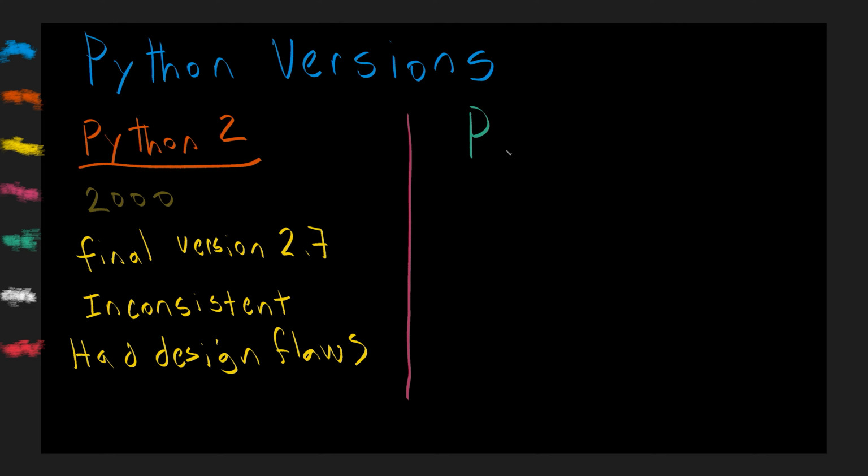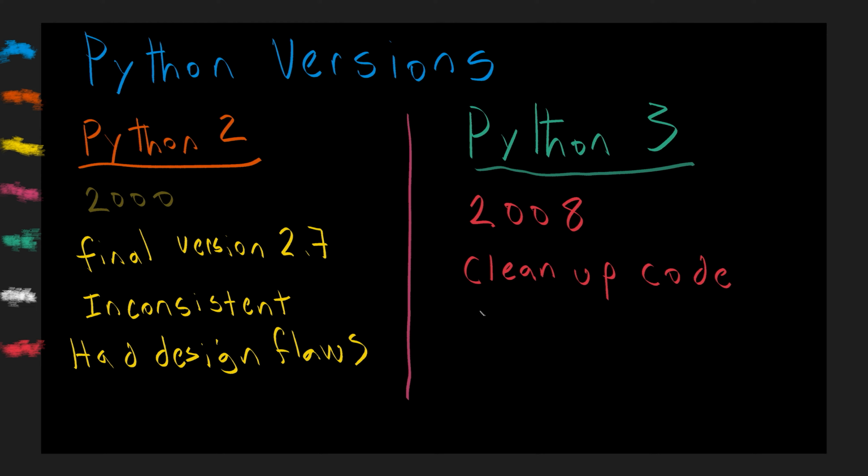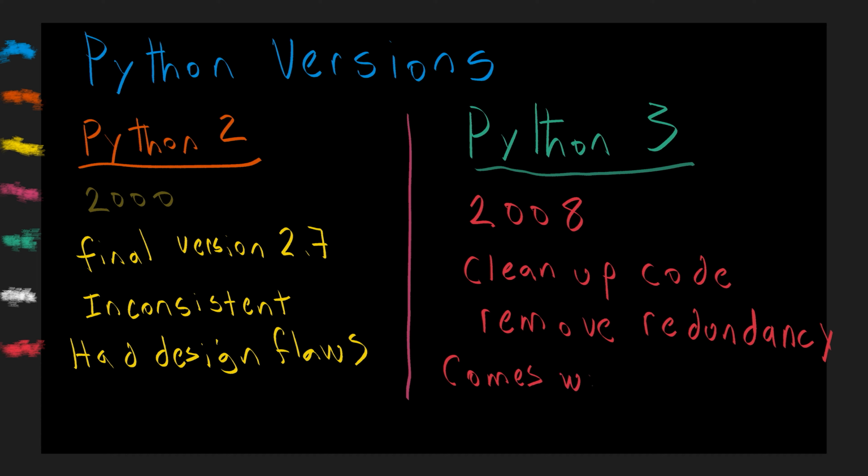Python 3 was released in 2008 as a major overhaul, with the primary goal to clean up the code base and remove redundancy. Unfortunately, not all code in Python 3 will work with Python 2. You can find the most recent version of Python 3 at python.org. However, when you install ArcGIS Pro, it automatically installs a version of Python 3. And in this class, I will focus solely on teaching Python 3.